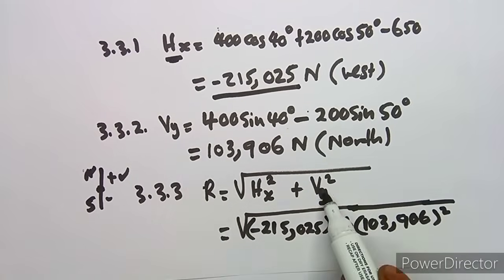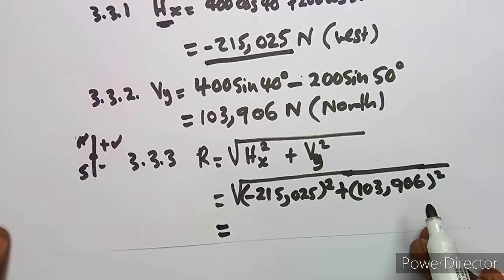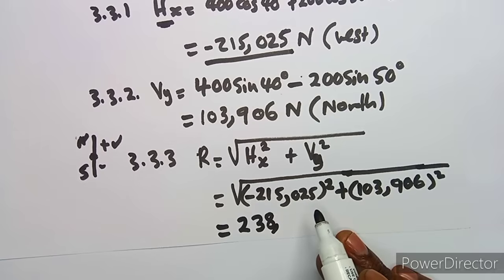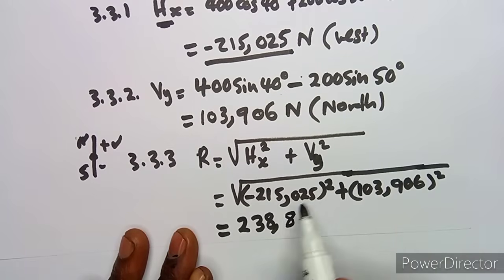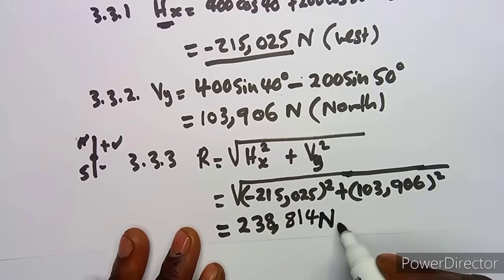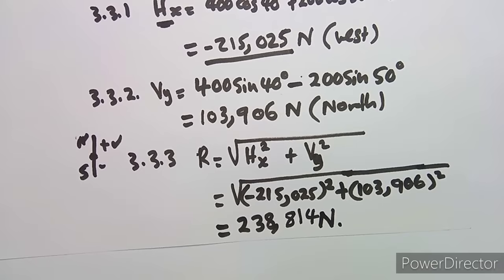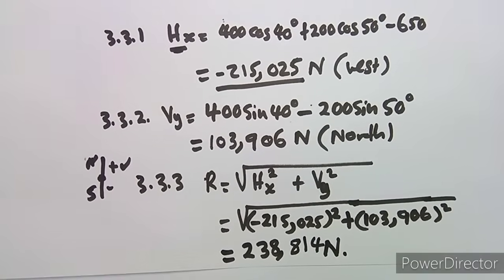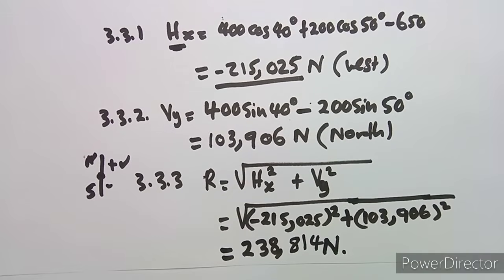Your vertical Vy here, that is what you have from your formula, and this is going to give you 238.81416. So this will be 814, and it cannot change, so it will just remain as 814, in Newton, like that. So that's our resultant. As you can see, we are not even asked about the direction and so forth. We just need the resultant only, that is going to keep this system in equilibrium. So we are not worried about much in this case.